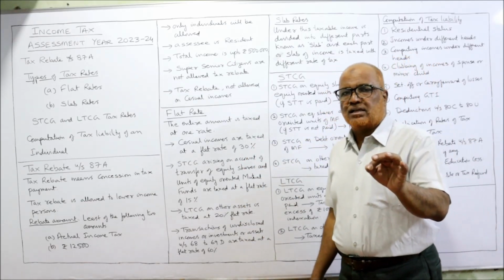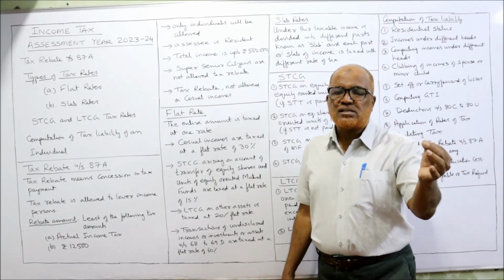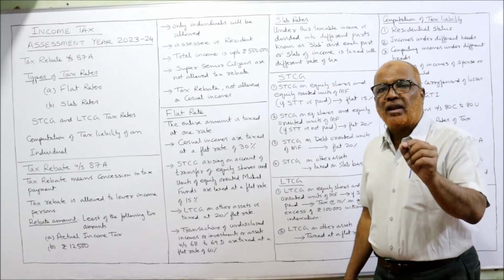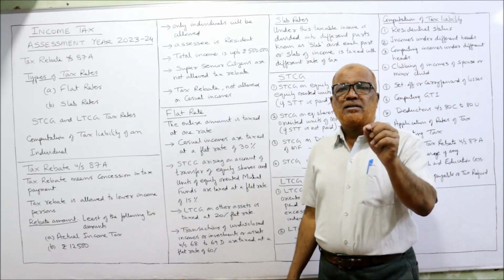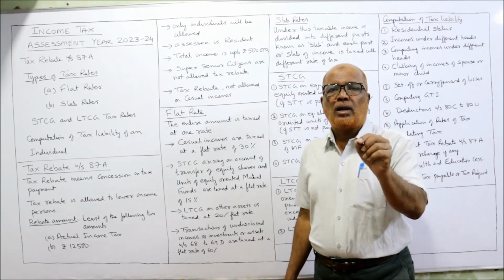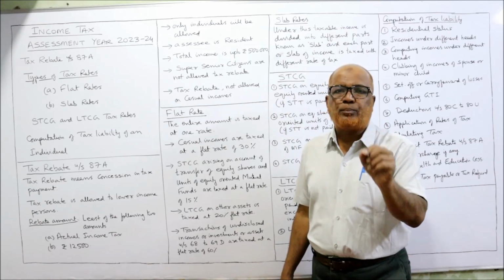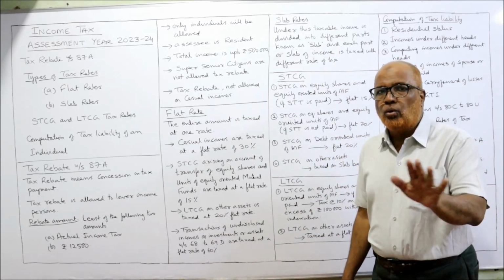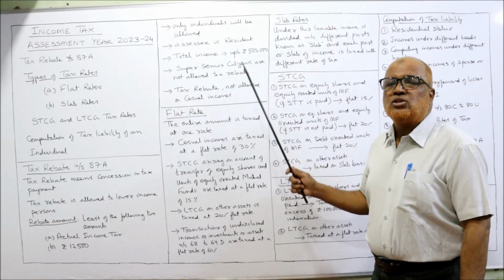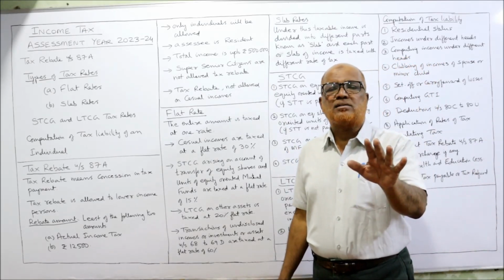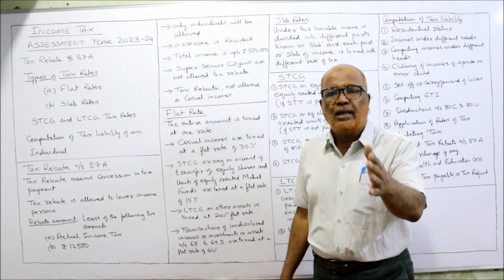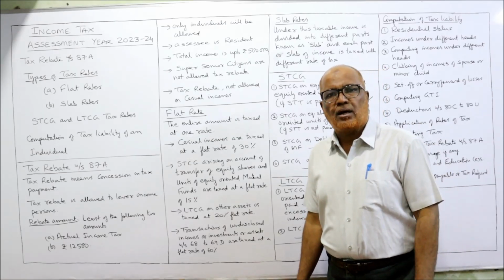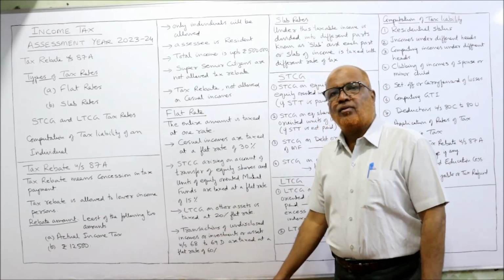Second, the individual should be a resident. If an individual is a non-resident, no tax rebate will be allowed. Income is up to 5 lakh. Very important provision: tax rebate under section 87A will be allowed only if the income is up to 5 lakh. If the total income is more than 5 lakh rupees, no tax rebate will be allowed. And super senior citizens are not allowed tax rebate because their basic exemption limit itself is 5 lakh. And tax rebate is not allowed on casual incomes. These are the points you have to remember for tax rebate.